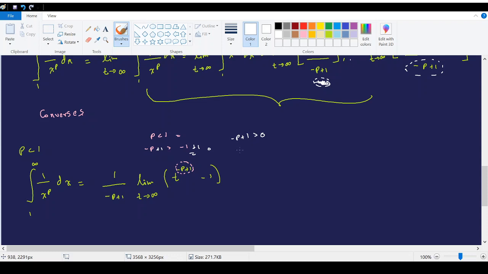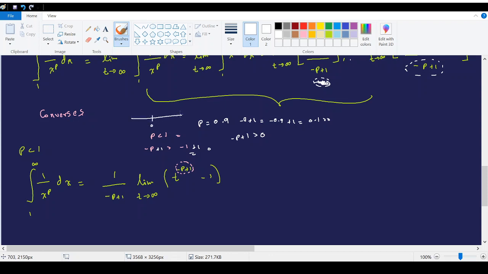You can even consider an example. If p is less than 1, let's consider p equal to 0.9. Then negative p plus 1 will be equal to negative 0.9 plus 1, and that will be equal to 0.1, which is a positive number. Now when you say p less than 1, it can even be a negative number.